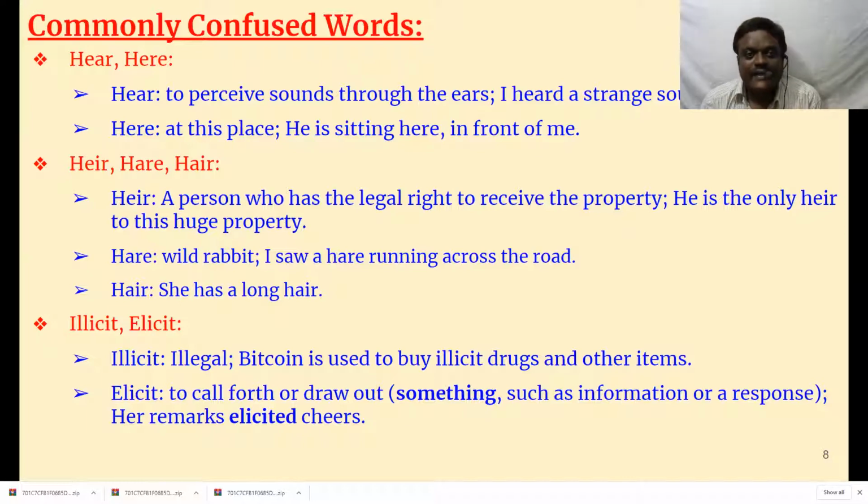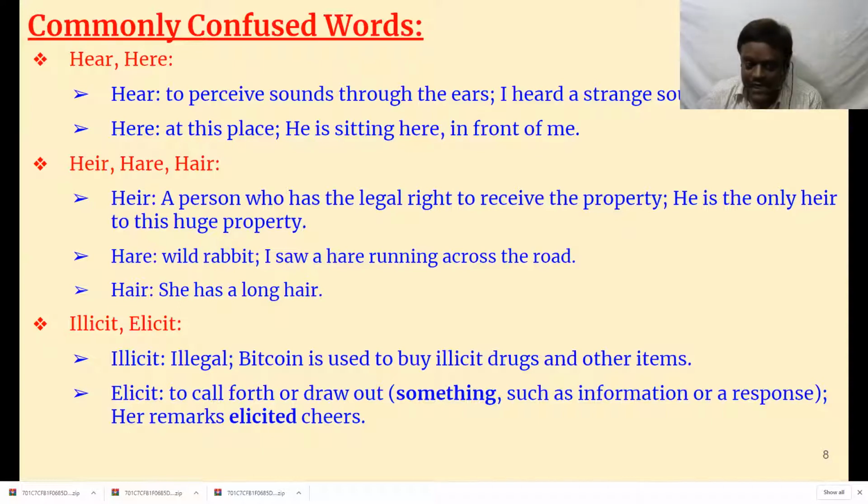Heir means a person who has a legal right to receive the property. Suppose you are the heir to your father. That means you can acquire his property when your father passes away. He is the only heir to this huge property.